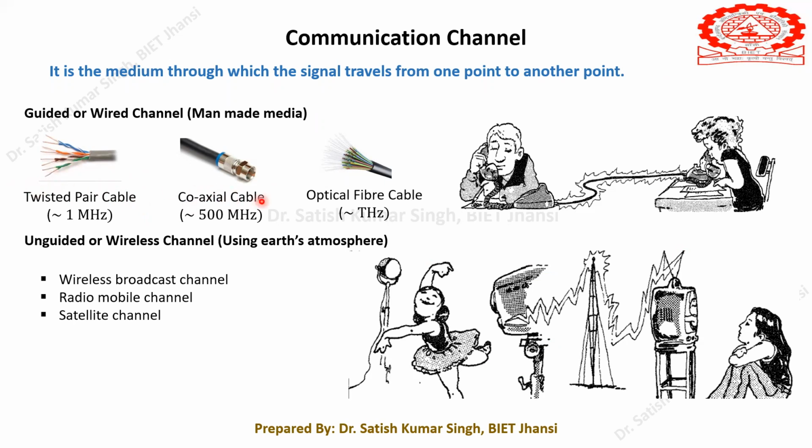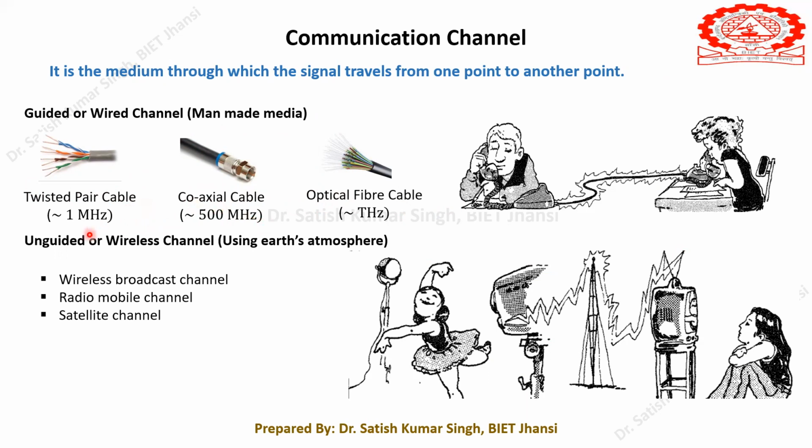We have the coaxial cable, and this is the optical fiber cable. These are the three different types of man-made media that we use for transmission of electronic message signals. I have written the typical bandwidth offered by them. The twisted pair cable offers about 1 megahertz bandwidth and the coaxial cable offers about 500 megahertz. The optical fiber offers the highest bandwidth, on the order of terahertz.